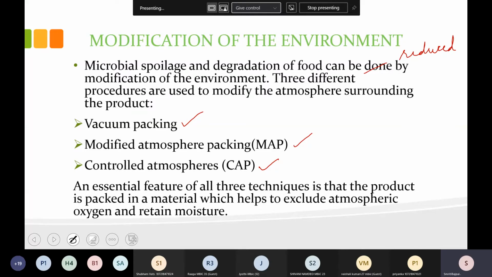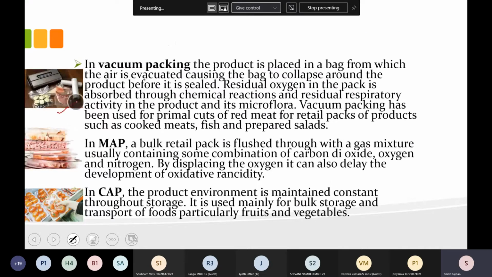Now if you see the pictures, you can correlate it. This is the vacuum packing, here you can see the air is evacuated. Again, this is modified atmosphere packing, and this is the controlled atmosphere packing. So these are the three types of packing by which we can modify the environment, and we can reduce, slow down or stop the growth of microbes.